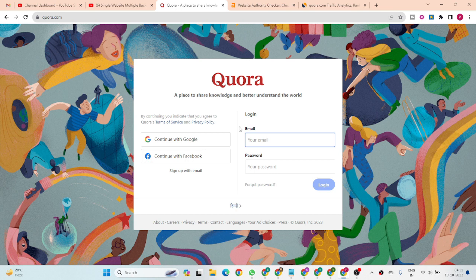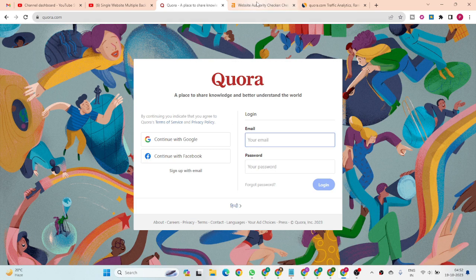So today I'm going to show you one website. The website is Quora.com, where we have to create our profile. What is the good and best strategy to create a profile, then how we can maintain our profile, and what are the best practices to find questions and answers. We can also publish our articles on that website. And if you guys want to do something else, there is also an option to run a Quora ad.